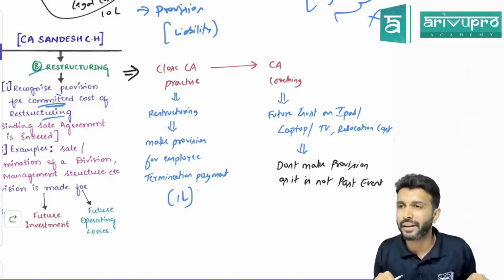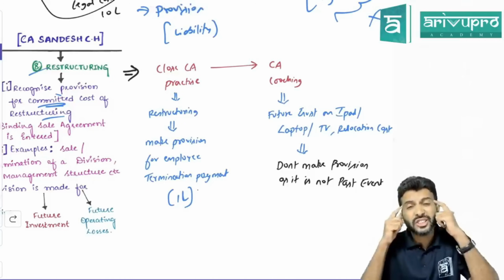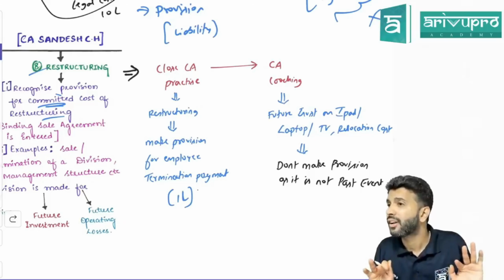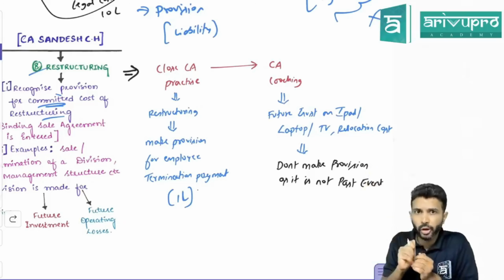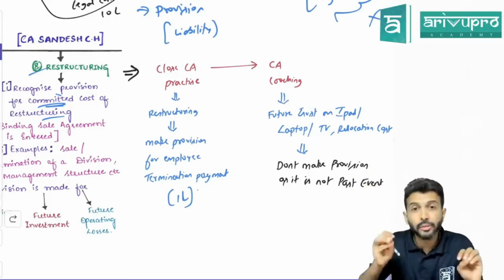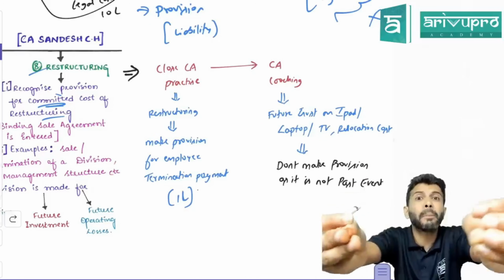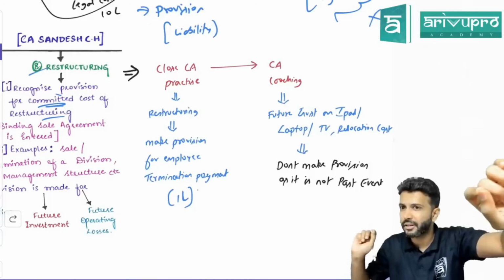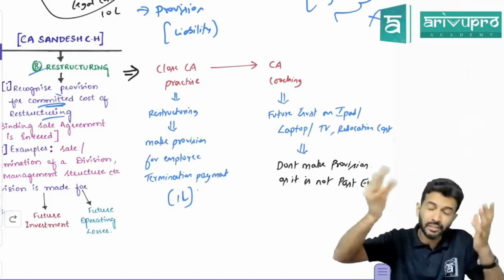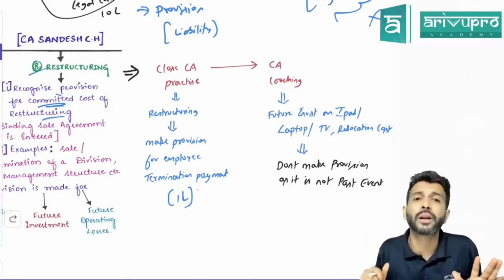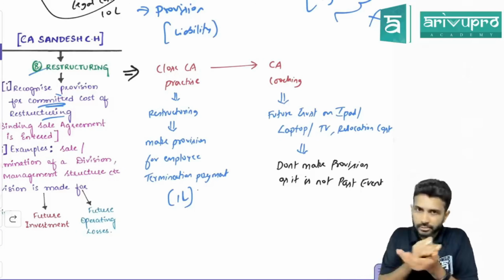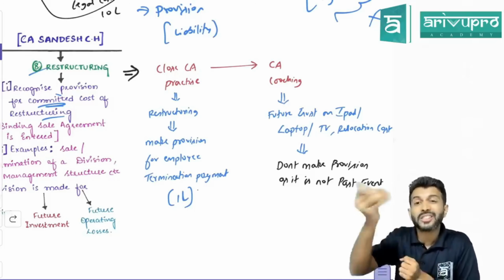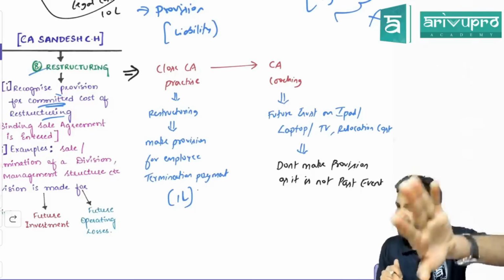I will give you some payment. Now you tell me, has constructive obligation already arisen for me? Because I called that employee and told, I will fire you, and I will not send you empty handed. I will give you some money. That means one expectation is already set. I have not made any agreement, but I've already set some expectation in his mind, saying what? I'll be fired, but I will also get some money. That means constructive obligation has already arisen.